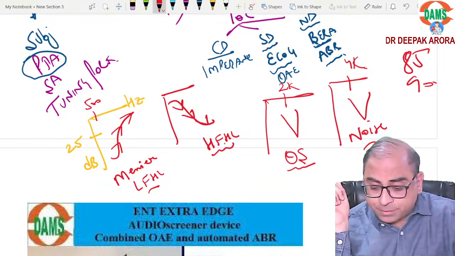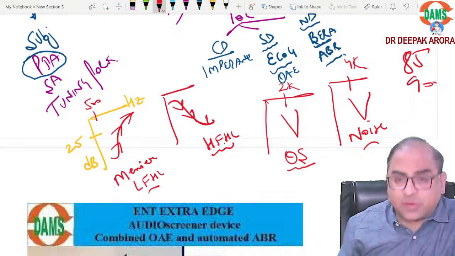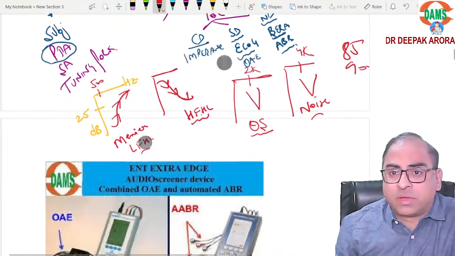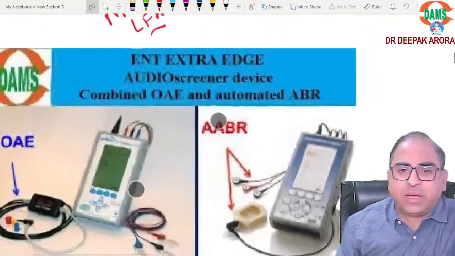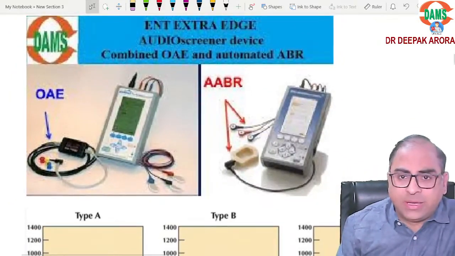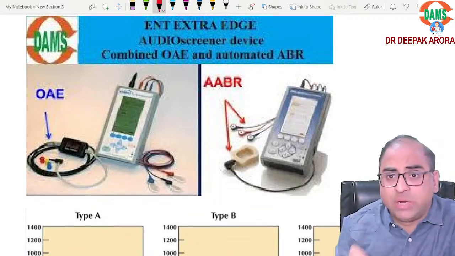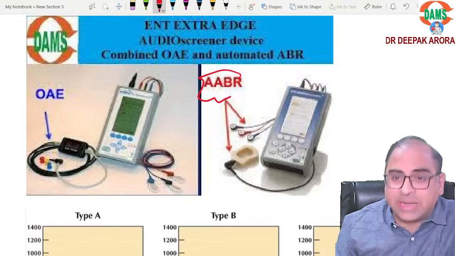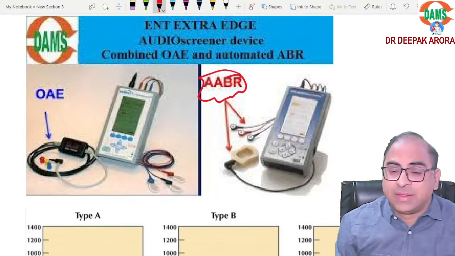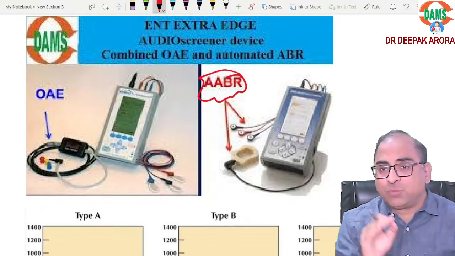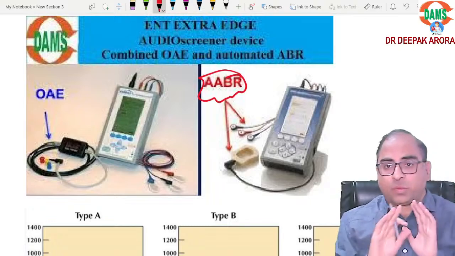Is it clear? Very good. Everybody is responding. The speed at which the chat box is moving, this speed is required in the last spell. Clear? So what is OAE, otoacoustic emission? We keep an electrode in front of the pinna, it is non-invasive. AABR, again the examiner is confusing you. What is AABR? We had studied ABR. This AABR is automated auditory brainstem response. Is it clear?